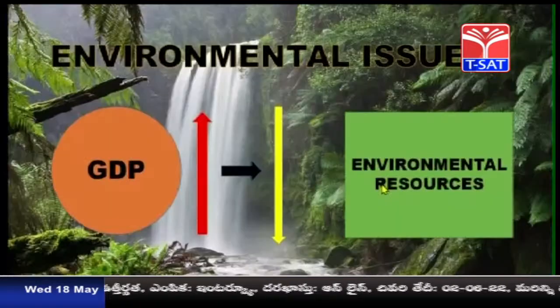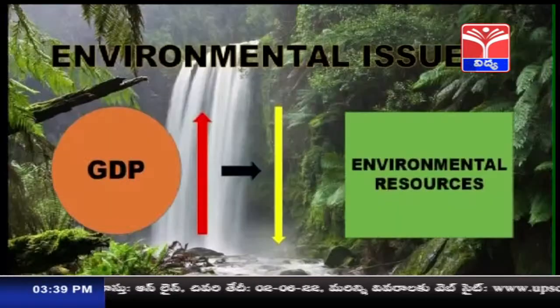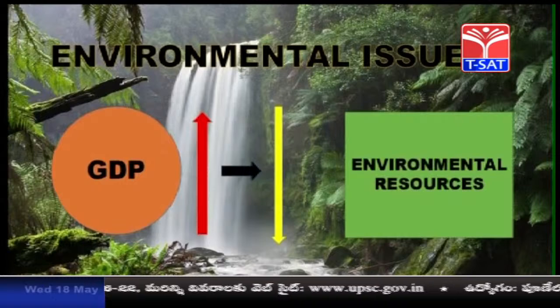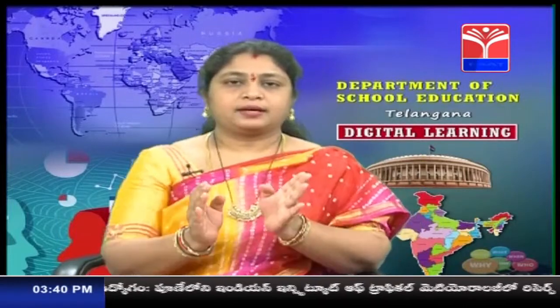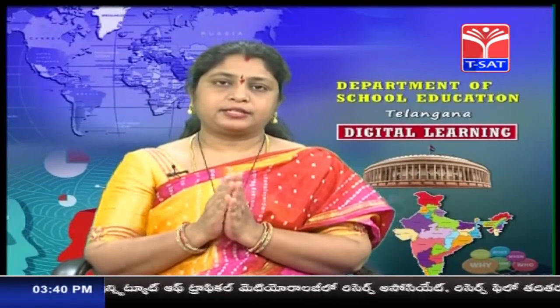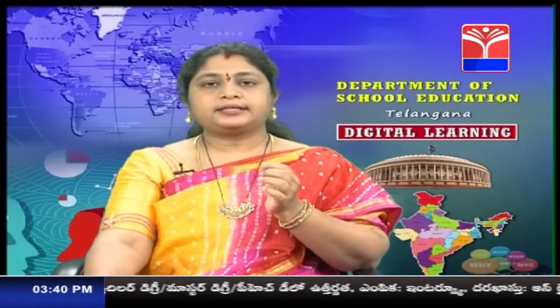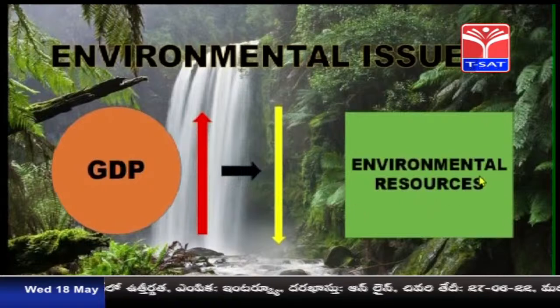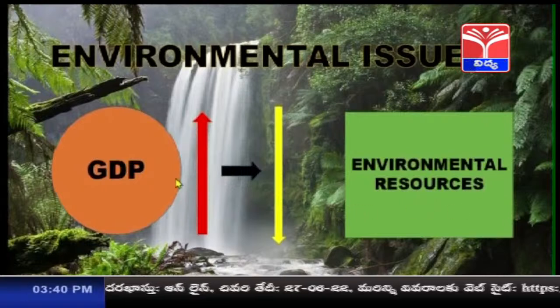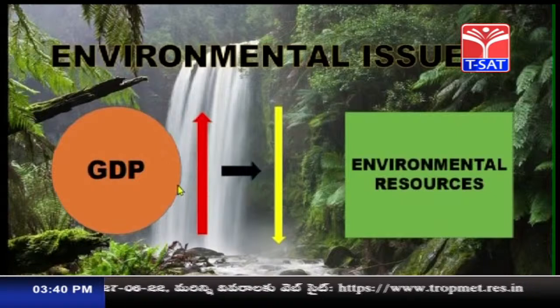So as I told you, the three aspects have to be fulfilled. What are those? Social, economic and environment. So we have seen the social and economic. There are many inequalities in the distribution of income. Their income is very less, even they are unable to buy the goods. So what is the third aspect? Environment. So because of the production, that is when the production increases, it is leading to the decrease in the environmental resources. So during the production process, many resources are utilized.